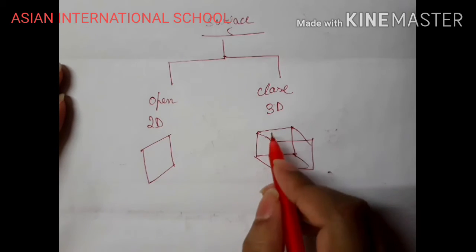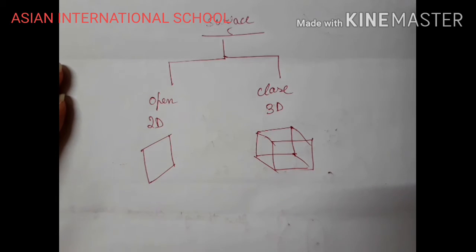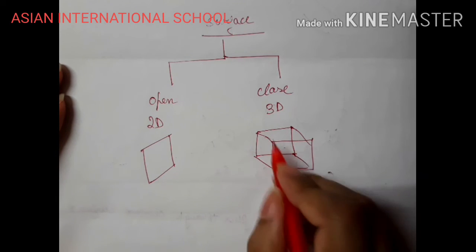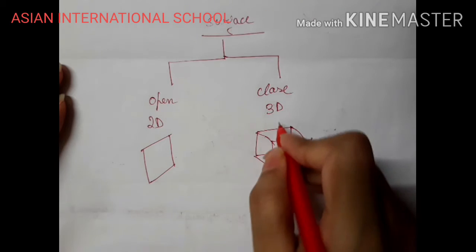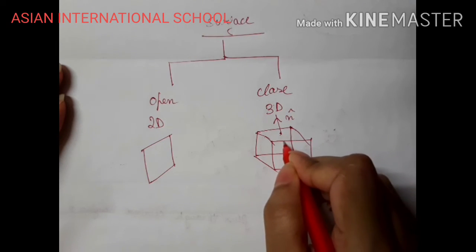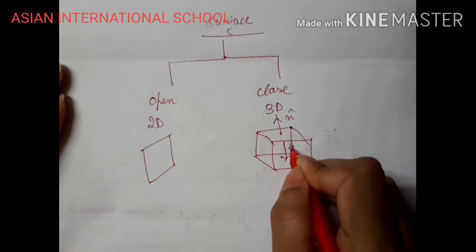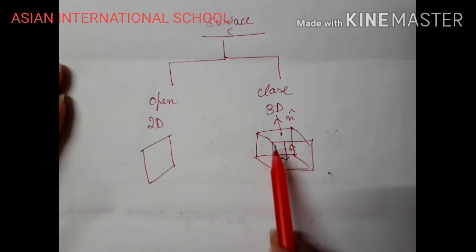But here, this closed surface breaks the space into two parts. There is an inner part and an outer part, right? So some flux will move out whereas some flux will move inside. You can see there are two directions of area vector.